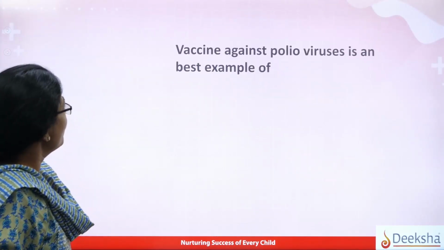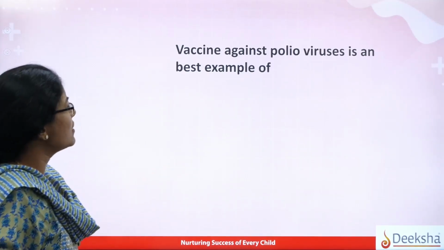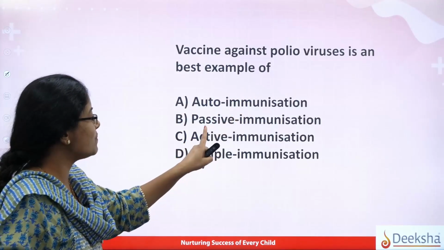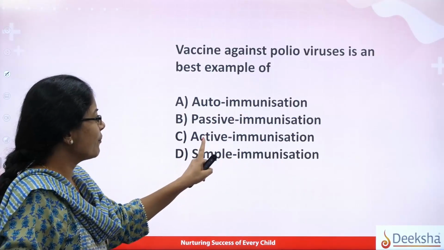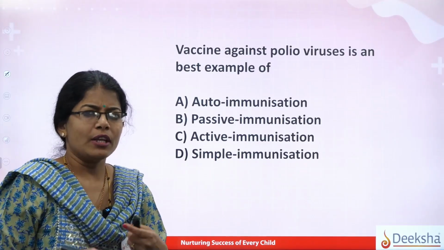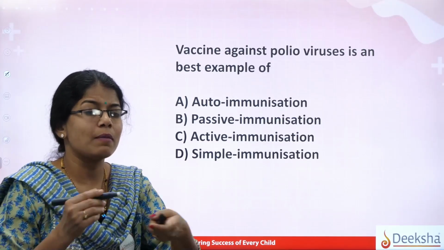And now we move on to a similar type of question. The vaccine against polio virus is the best example of what? Auto-immunization, passive immunization, active immunization, simple immunization. When you talk about the word active, that means it is vaccines. Vaccines come under what?